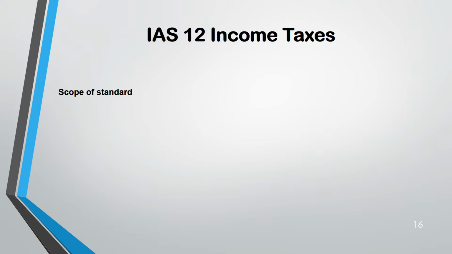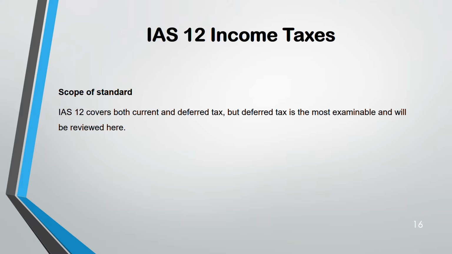Coming to IAS 12, income tax. You have to understand the scope of the standard. This covers both current and deferred tax. But we are going to work on the deferred tax because this is going to be asked in your SBR, mostly in SBR, and maybe could be a part of AAA. If there is any issue with IAS 12, you might need the help of IAS 12 to answer your AAA answer.